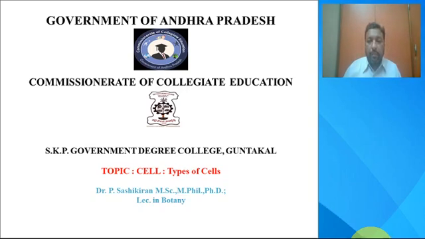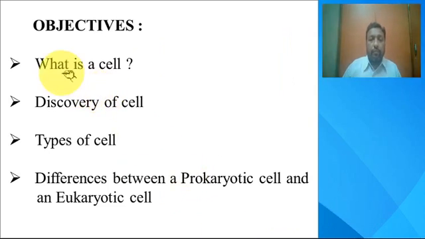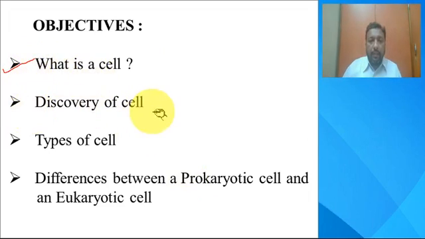So today's topic that I will be dealing with is cells, types of cells, and differences between a eukaryotic cell and a prokaryotic cell. The objectives of today's class are: what do you mean by a cell, a brief history of the cell, types of cells, and then the major differences between a prokaryotic cell and a eukaryotic cell.